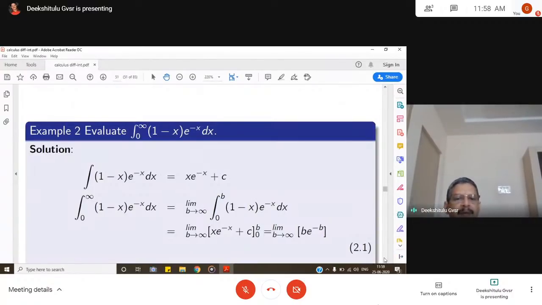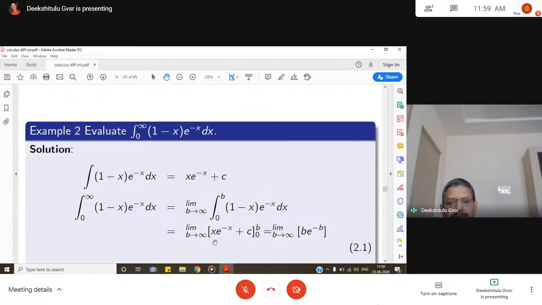Another problem: integral 0 to infinity of 1 minus x into e power minus x dx. The integral of 1 minus x into e power minus x is x into e power minus x plus c. First you can integrate this. So the integral 0 to infinity of 1 minus x e power minus x dx is limit b goes to infinity, 0 to b, and the integral of 1 minus x e power minus x is x e power minus x plus c. So we put the limits 0 to b as b goes to infinity.